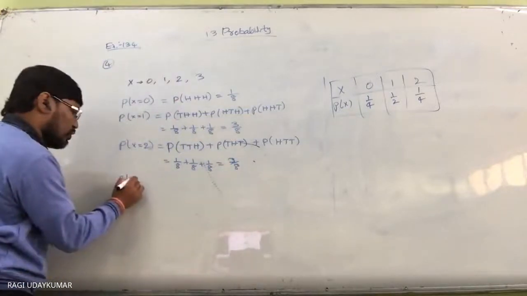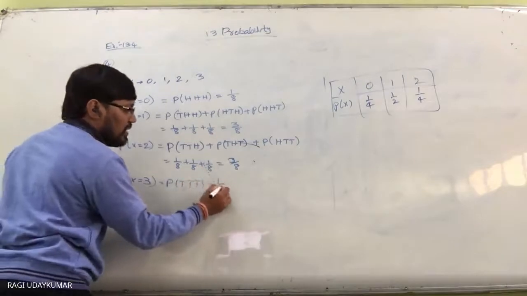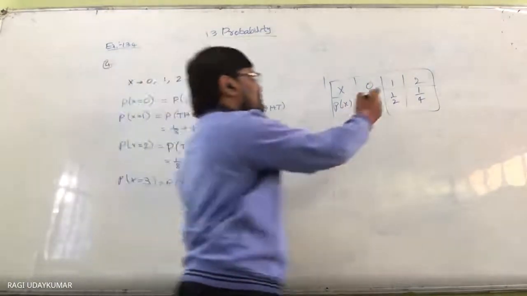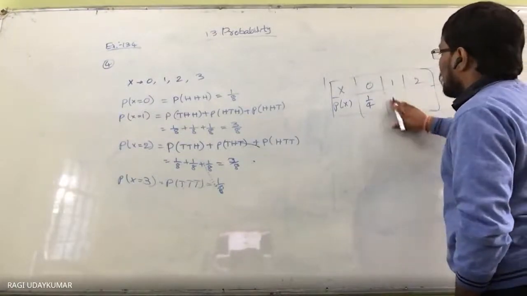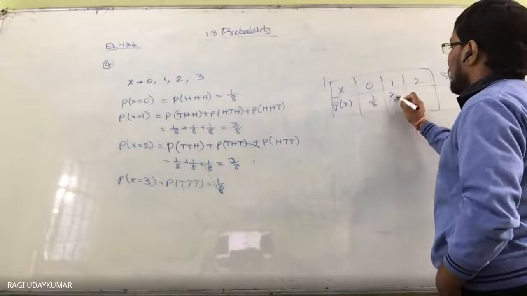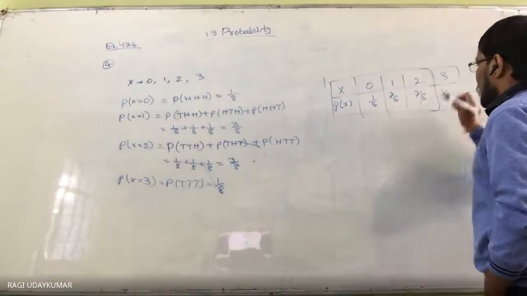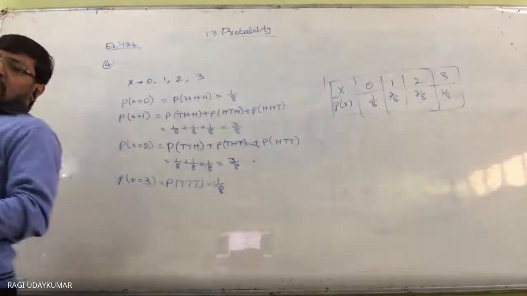Probability of X equals 3 is nothing but 3 times tail, which equals 1 by 8. So in the same way, you are going to get 3. So the probability distribution, if you want to write it: this is 1 by 8, this is 3 by 8, this is 3 by 8, this is 1 by 8. And you see that the sum will be equal to 1.